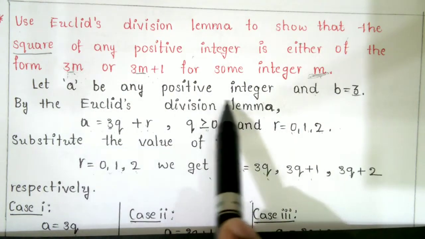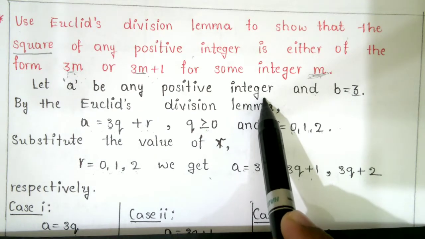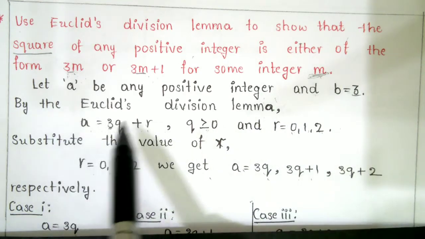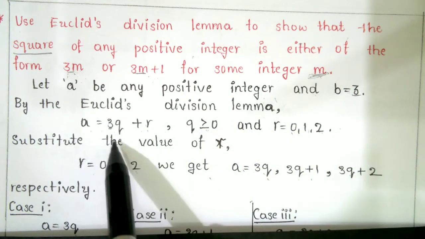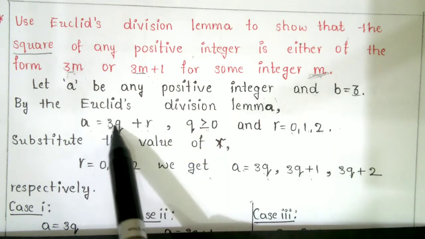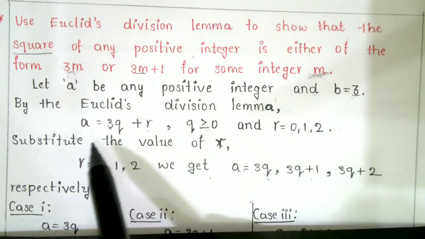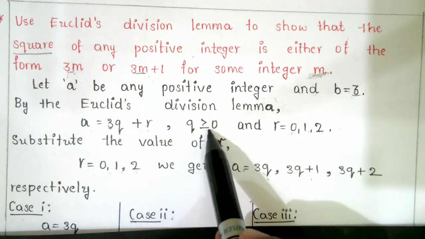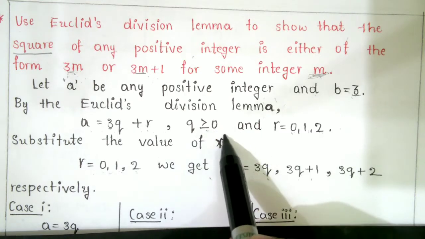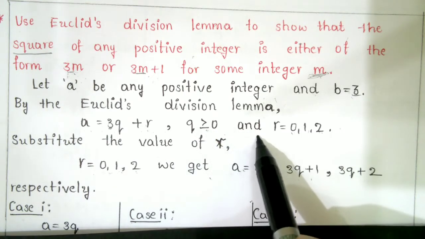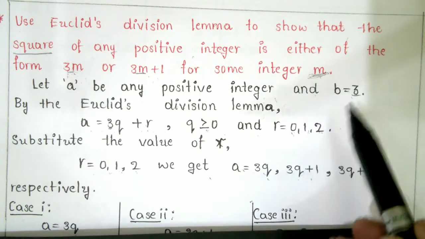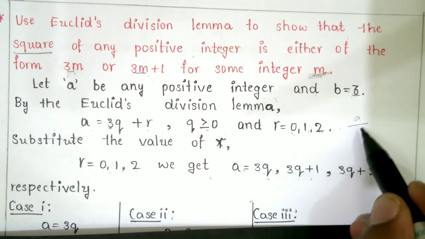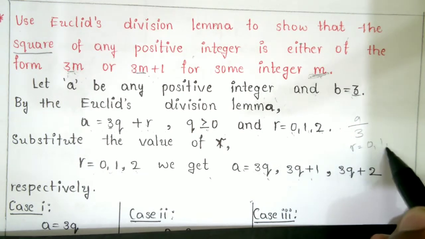Let a be any positive integer. You are applying Euclid's division lemma one more time. Let b equal 3. By Euclid's division lemma, a equals 3q plus r. The quotient is always greater than or equal to 0, and since b is equal to 3, the possible remainders are 0, 1 and 2.